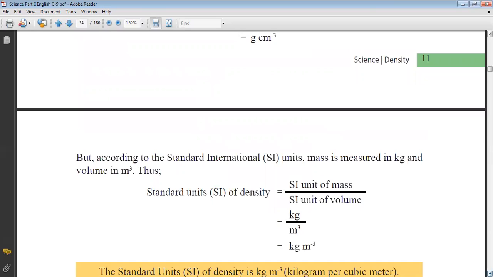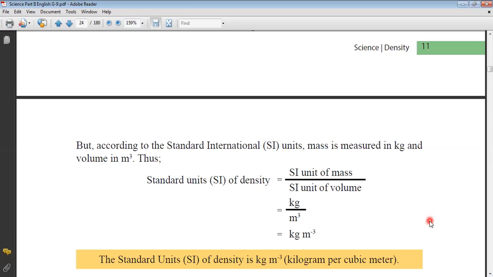So the SI unit of density, mass divided by volume, is kilogram per cubic meter.